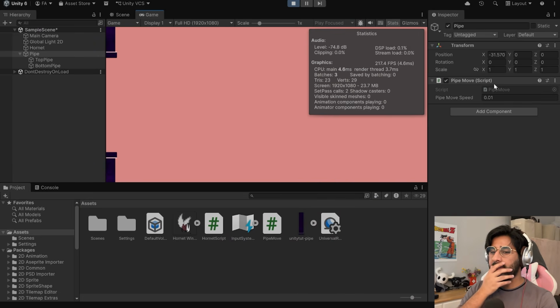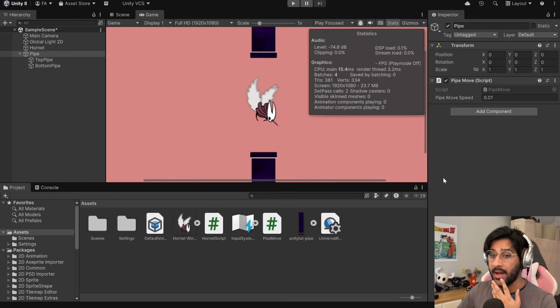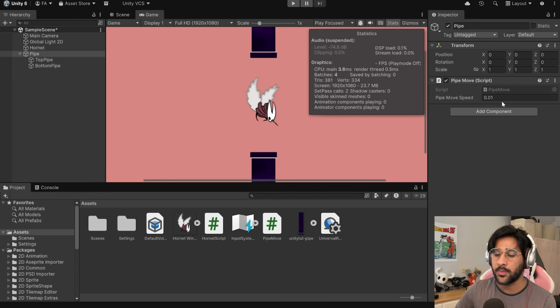Okay, so the problem here is my FPS. My FPS right now in the game is about 200 whatever. It's fluctuating right now. And as we established, the scripts that we write in void Update run every single frame. I don't think that's a good idea. I think that needs to depend on something else, because FPS fluctuates and people have different systems, and if your FPS is just uncapped, this will run at like 1000 FPS, and maybe that's why the pipes are going super fast. Not the actual pipe move speed, that's the problem here.